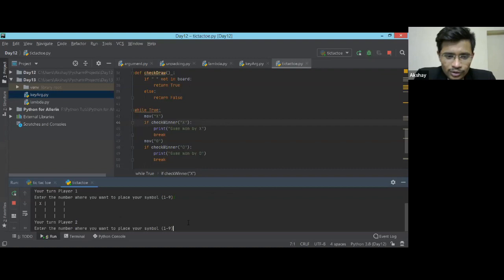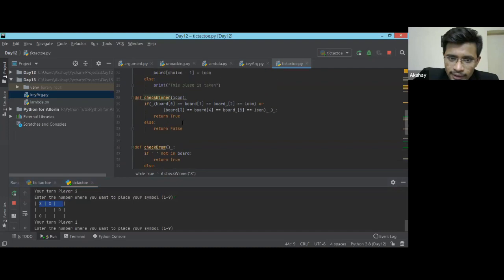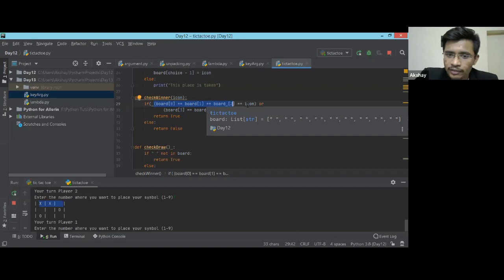So this will be the first player, then there will be a second player who is going to enter his icon, then again the first player who is going to put his icon, then the next player. Now here I'm going to add X over here, and this should not ask me for player 2, because once we have all X's in the same line, it means the game is already won, right? This function was going inside check winner icon, but it is not finding the same icons in every place. It was finding X over here, and X over here, but here it was an empty space, which is not equal to icon.